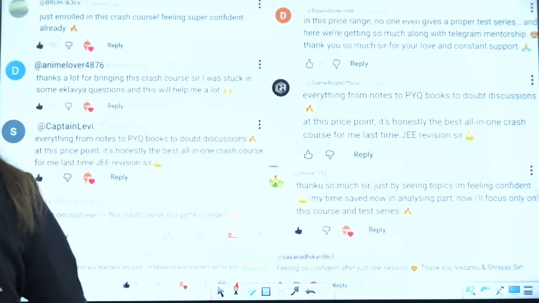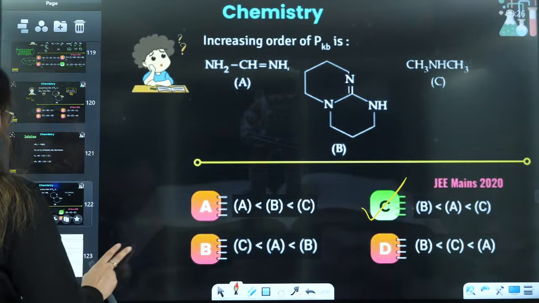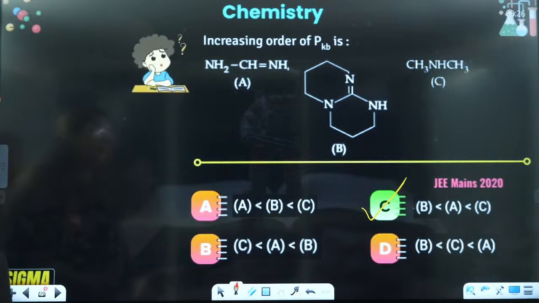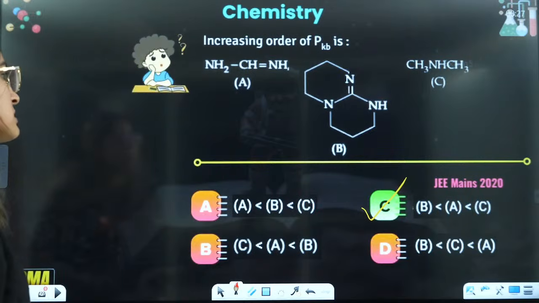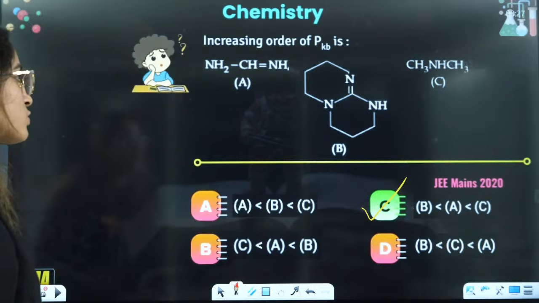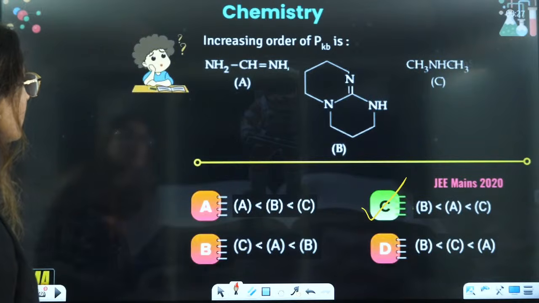Wait a minute. C. Then you have, wait a minute. C is going to show the availability of lone pair, right? In this case, these lone pairs and these lone pairs are not available. These lone pairs are available. In this case,